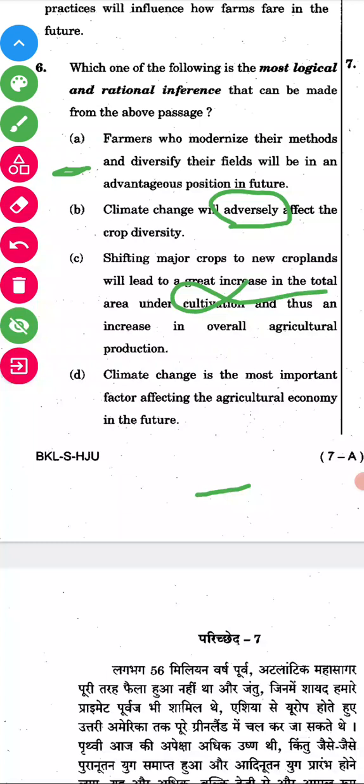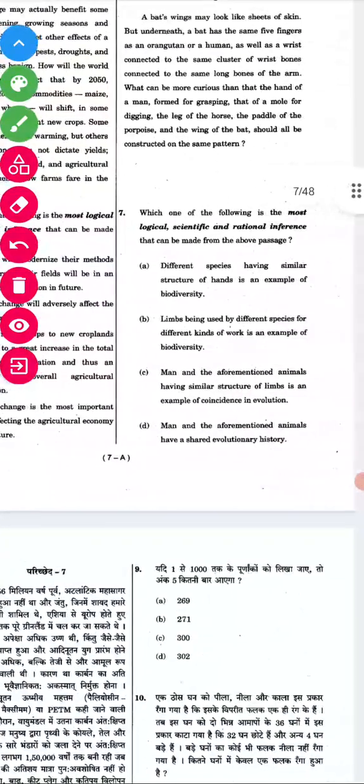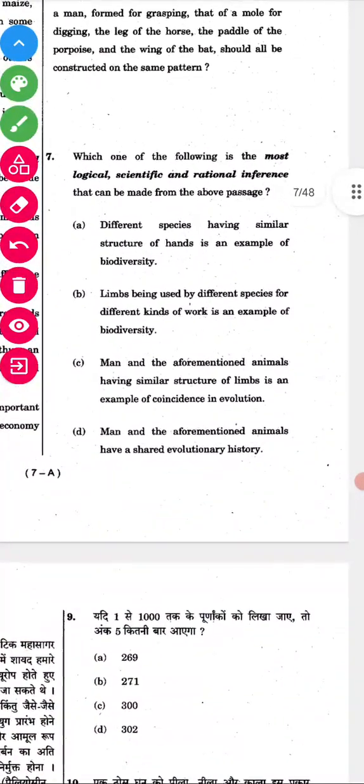Option B: climate change is the most important factor affecting the agricultural economy in future. Is it most? No, this is also wrong. So option A is the only answer for this question. We'll go for the seventh one.